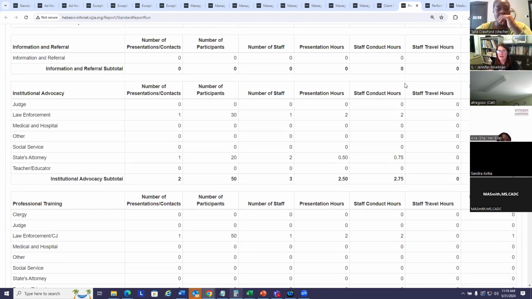And then if you apply a funding filter to this report, it's going to impact the staff conduct hours because it wants to show how many paid staff hours were devoted to the service. It's not going to impact the session hours. So that's an example where the presentation hour may be 1 hour, because it was a 1-hour presentation.